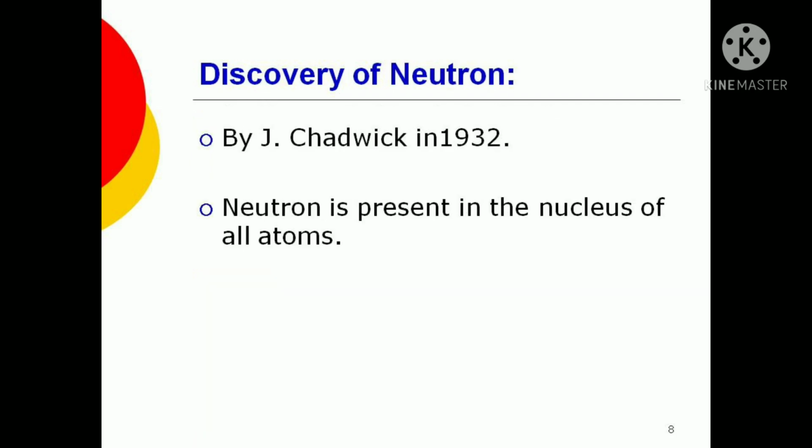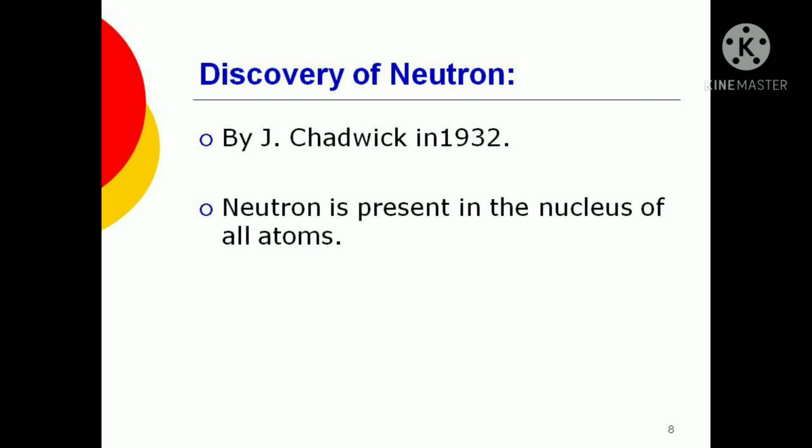And the next was the discovery of neutron, which was quite a bit later after the discovery of electron and proton. That was done by J. Chadwick in 1932. It was discovered by him, and it was the neutral subatomic particle of the atom. Even though it is the same size as proton, it doesn't have charge, and even though it is larger than electron, still it doesn't have any charge on it.